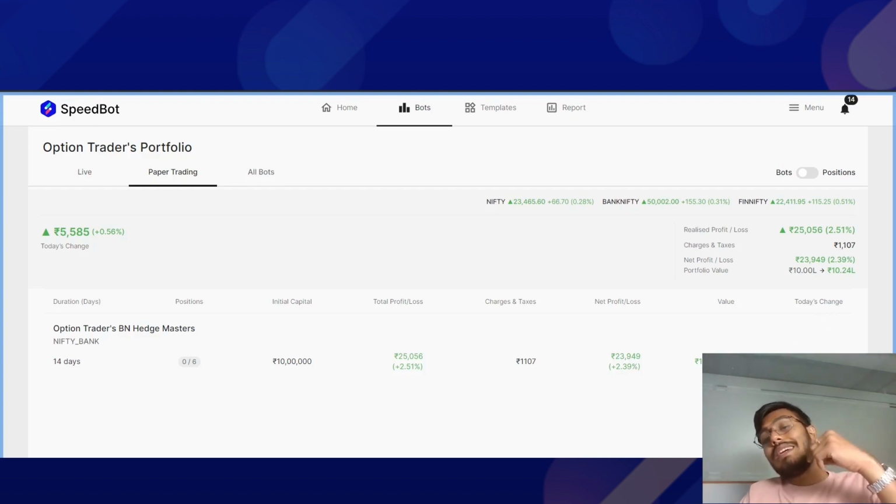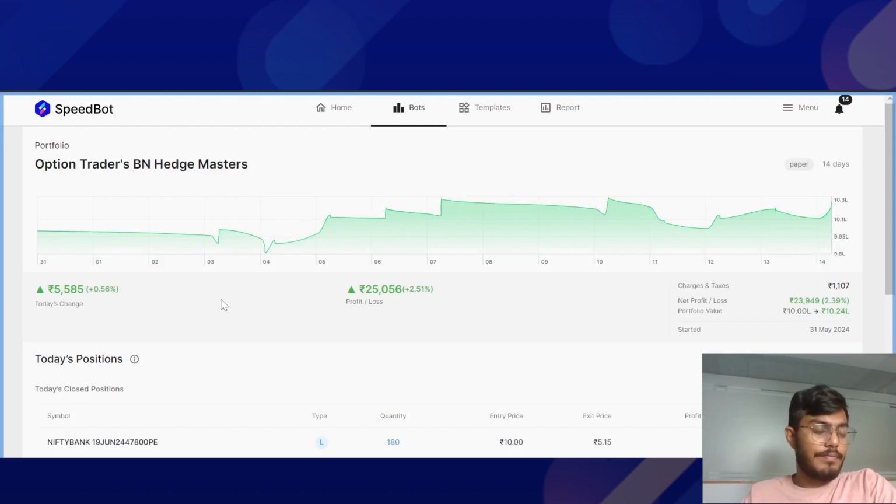So all in all, it gives me a snapshot. Right now, as the markets are closed, this won't change because all the positions are closed as of now, right? If it were running during the live markets, then this would have been tracked easily.